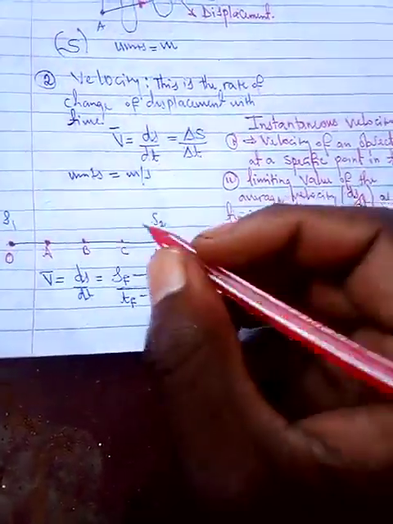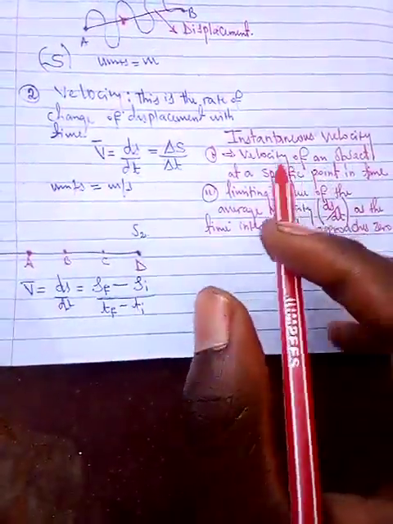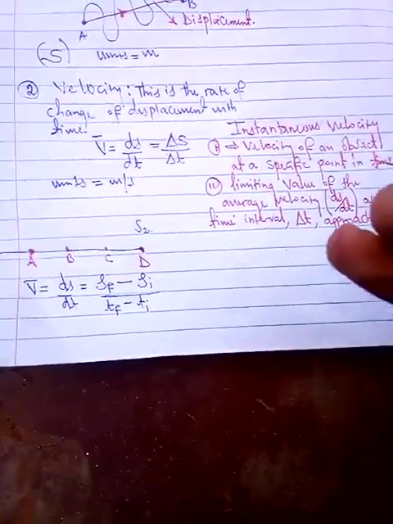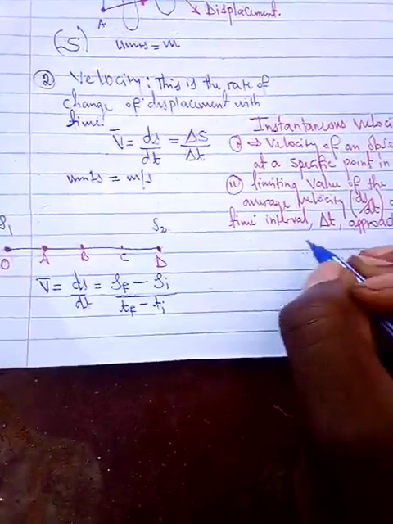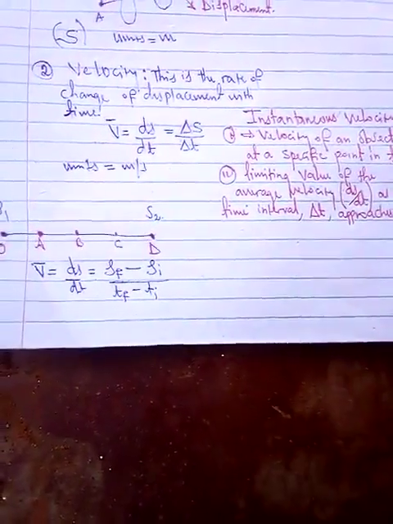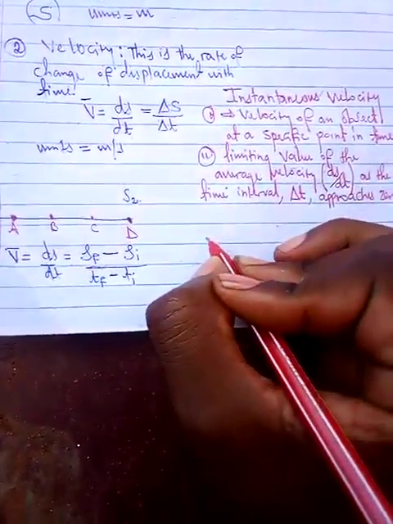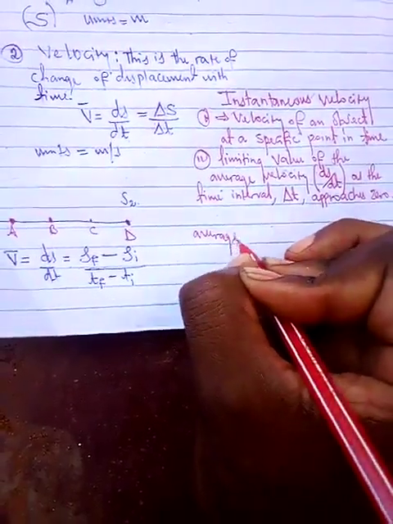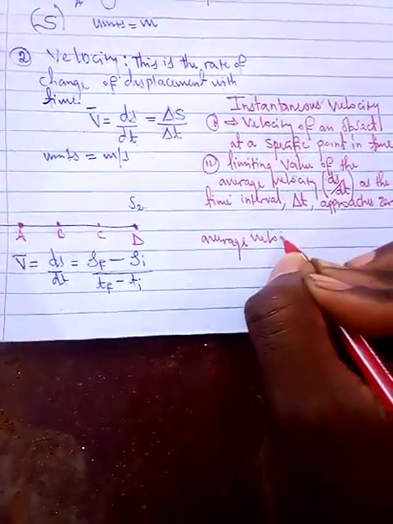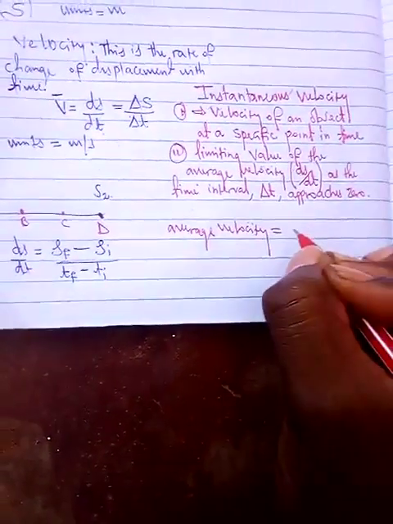But can there be a relationship between the average velocity and the instantaneous velocity? Can there be a way in which we can connect them? Yes, there is. If the velocity of an object is constant, one thing that you need to know is that the average velocity will always be equal to the instantaneous velocity.